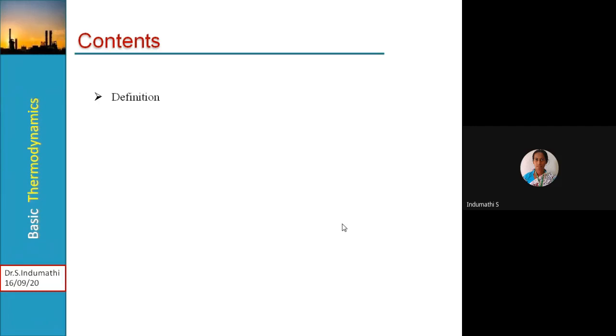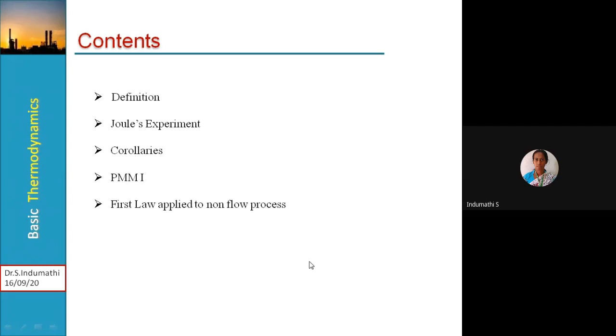Here we are defining the First Law of Thermodynamics, then learning Joule's experiment, then corollaries, PMM1, Perpetual Motion Machine of the first kind, then the first law applied to non-flow processes and the first law applied to flow, that is open systems. Then we calculate related problems. So for closed systems and open systems we apply the first law, and we do the related thermodynamic analysis in this particular session.